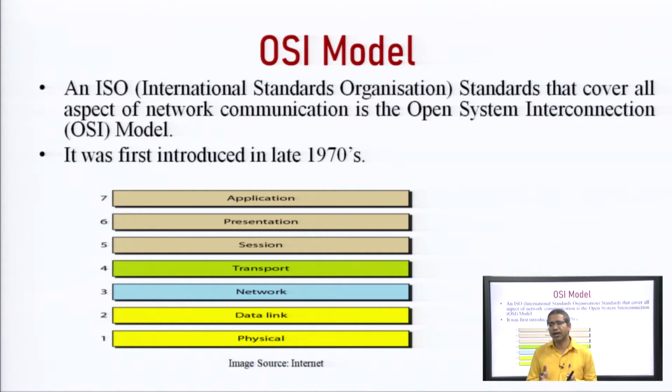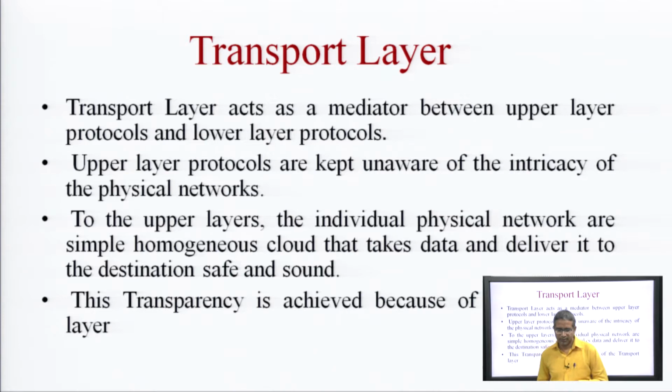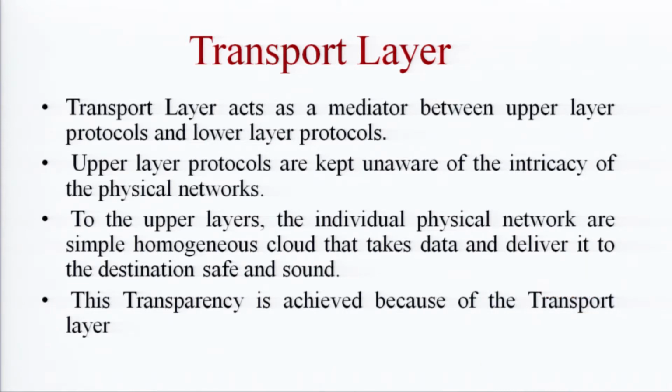In fact, at the other end, the receiver wants to see exactly the message that has been sent. So, due to the transport layer, we achieve this transparency. As we have already discussed, for the upper layers, the individual physical network is a simple homogeneous cloud that takes data and delivers it to the destination safe and sound. This is achieved because of the transport layer.